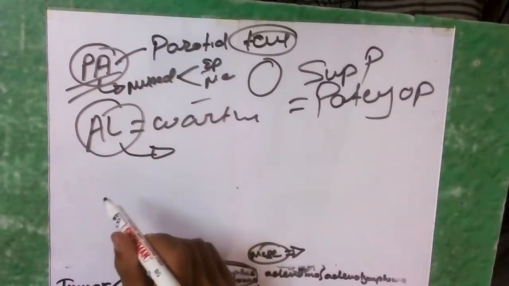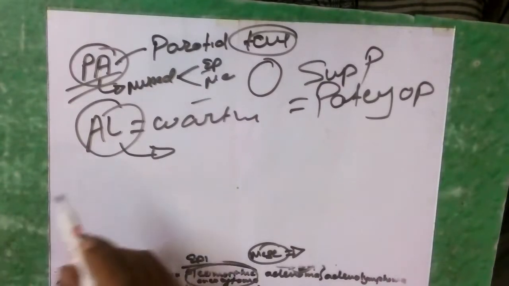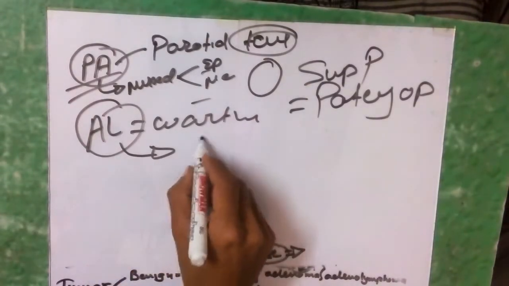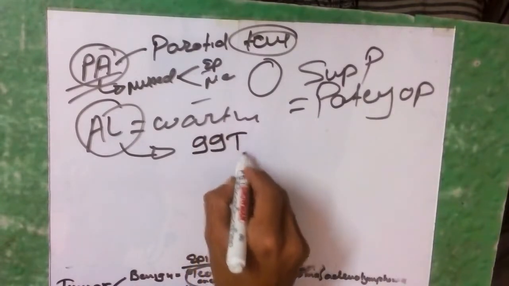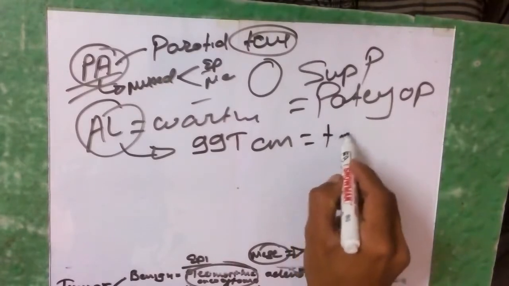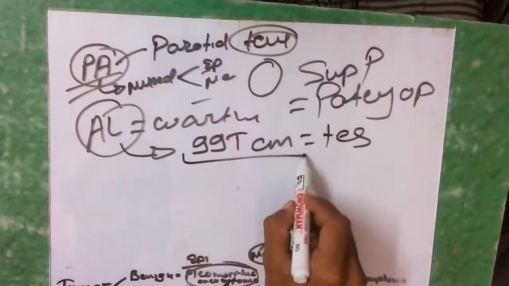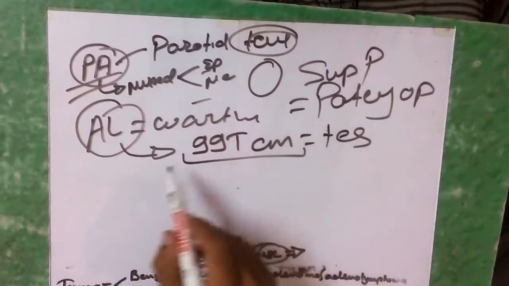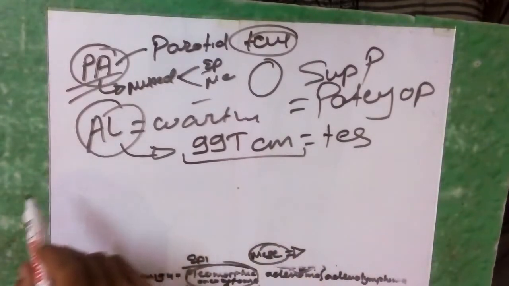Regarding diagnosis, the 99mTc scan is diagnostic. It is a type of scan, regarded as the diagnostic test for adenolymphoma.